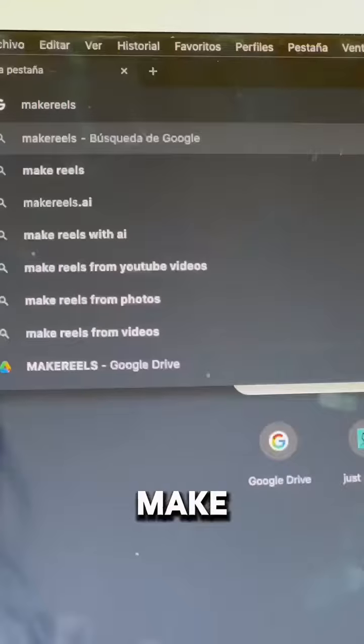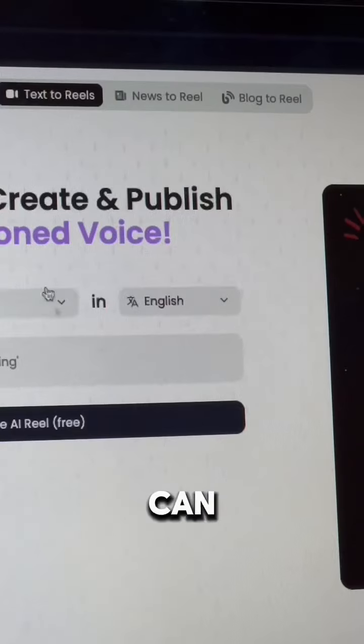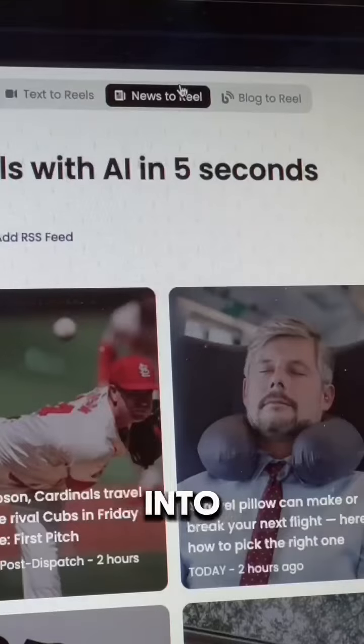Attention to all content creators like me. There is now an artificial intelligence tool that makes reels in 5 seconds. It is called makereels.ai, and it can turn text, blog links, and news into reels. I'll show you how to use it. You'll thank me later. It is super simple.